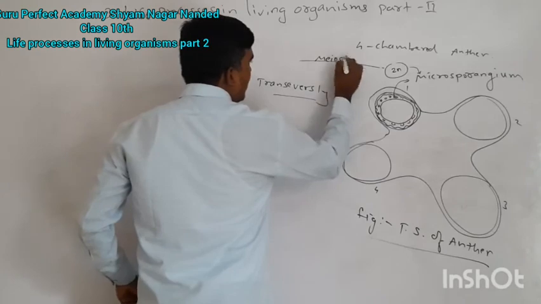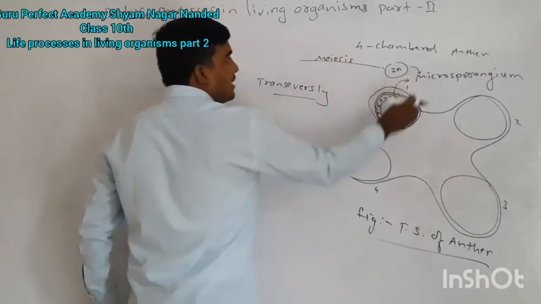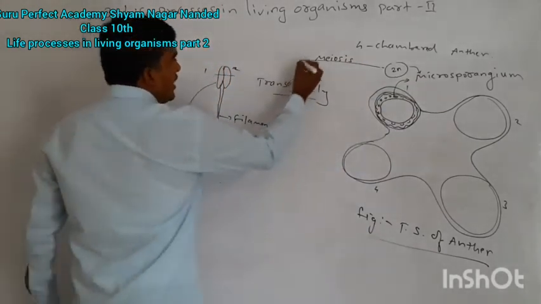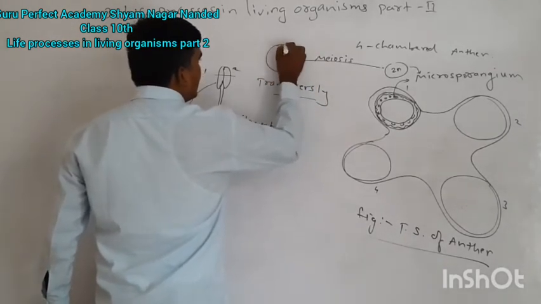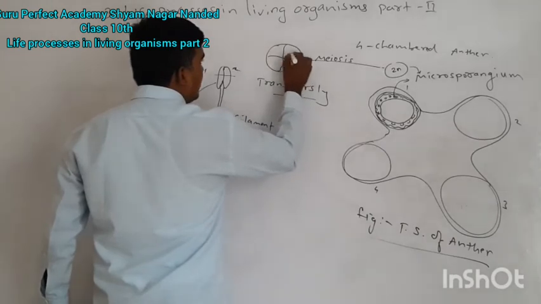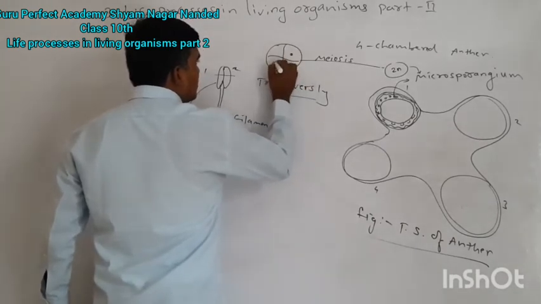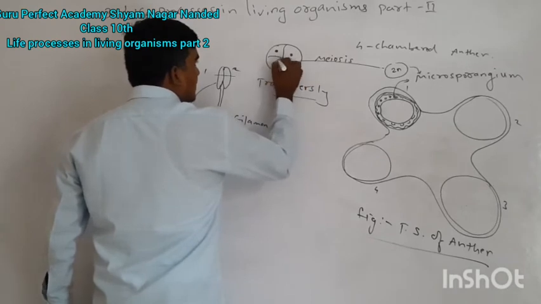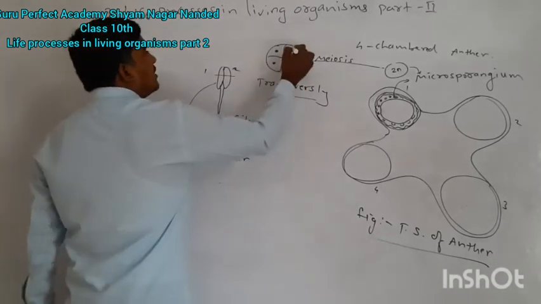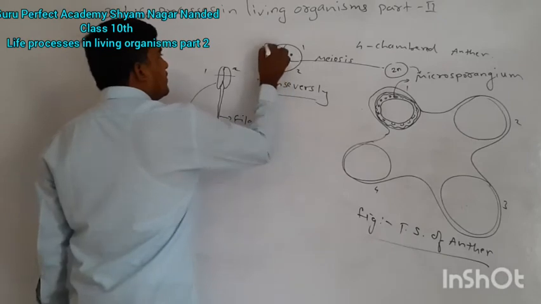Meiotic division occurs within the microsporangium, and there is formation of a tetrad, meaning four cells: 1, 2, 3 and 4. These are the tetrad. 1 cell, 2 cell, 3 cell, 4 cell.